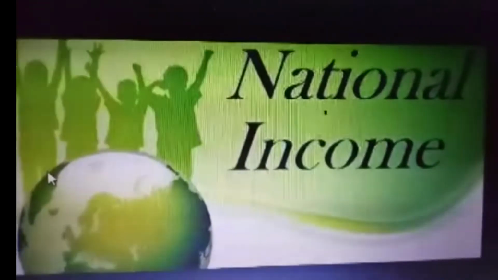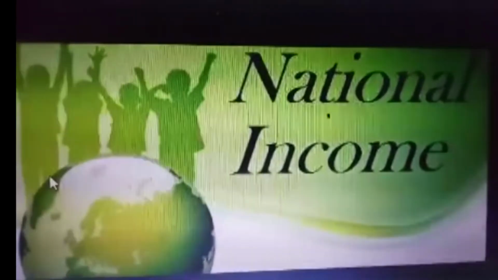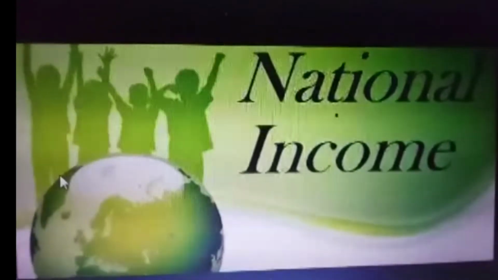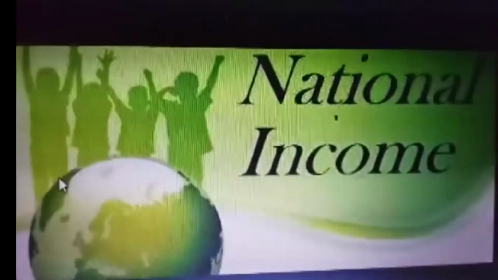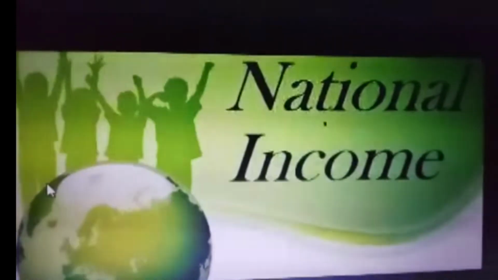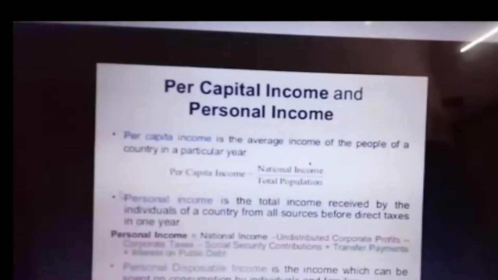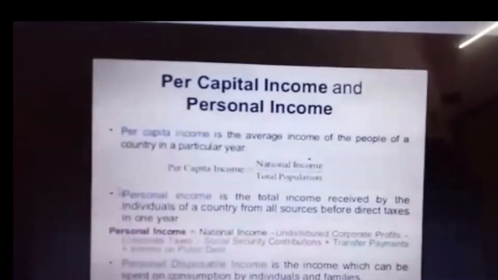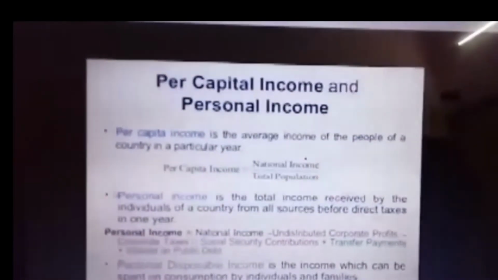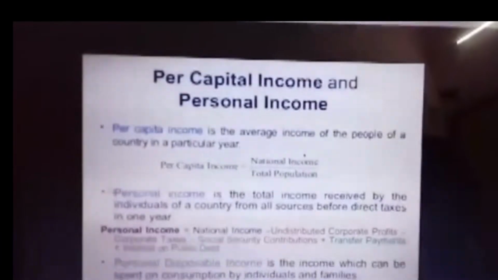Now, in this session, we are going to discuss the remaining concepts of national income and the methods of measuring national income. Dear students, welcome to 12th standard economics class, chapter 2 national income. We'll see part 2. The concepts of national income are personal income and per capita income.